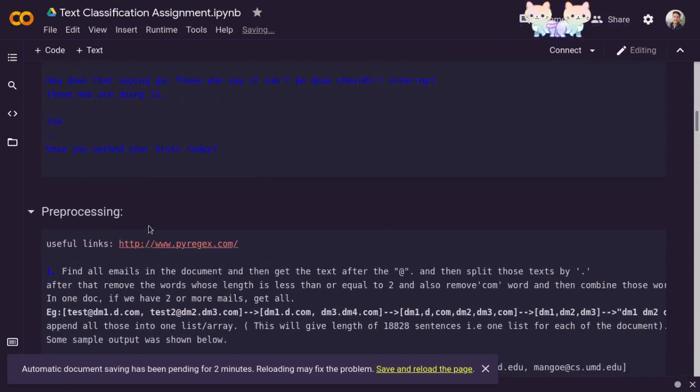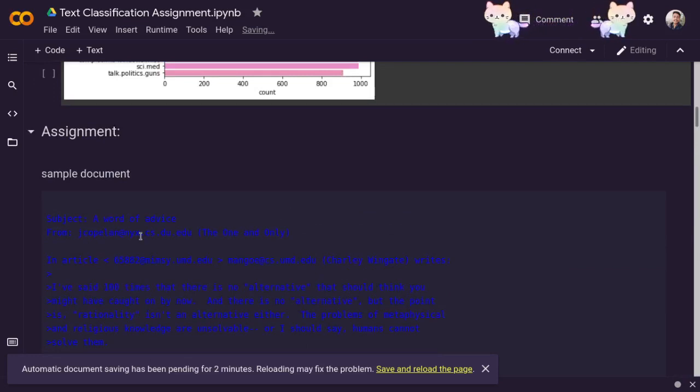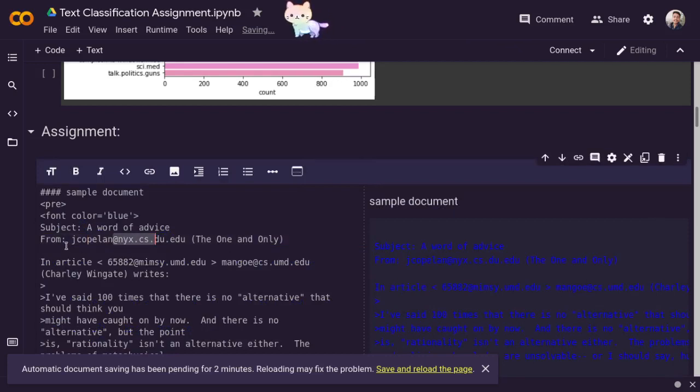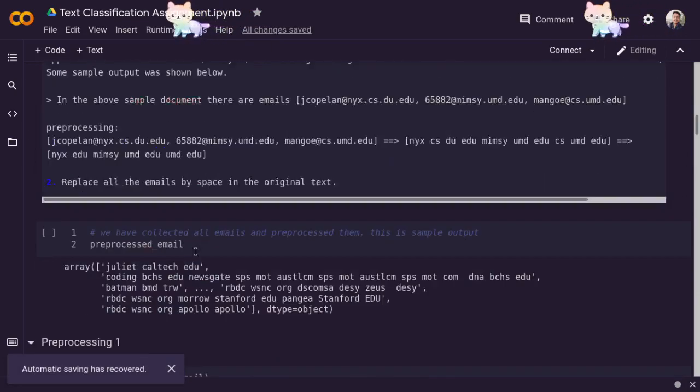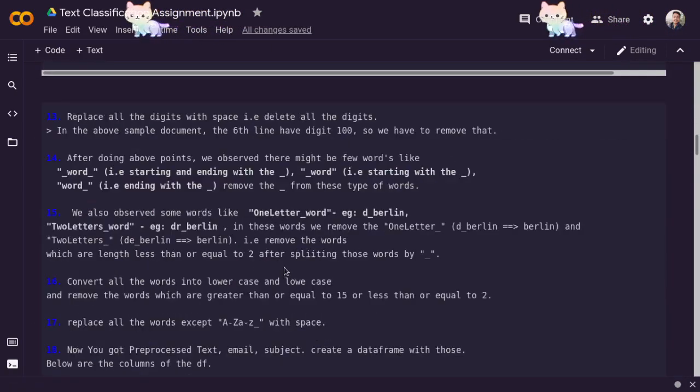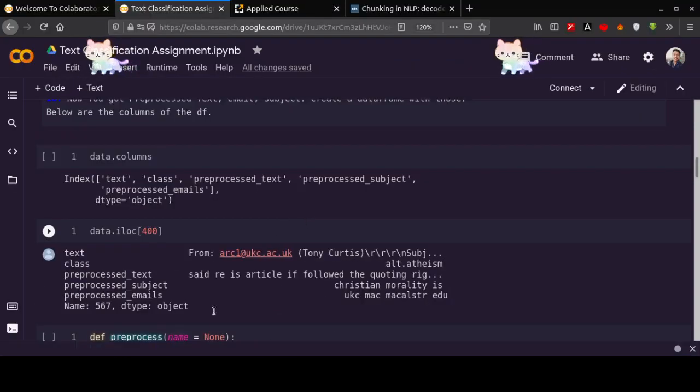Where did it go? Here we have the email ID, j scope lan at the rate nyx dot cs dot du dot edu. Okay, we will copy it. Actually, let's copy it, Control C. Just a sec.